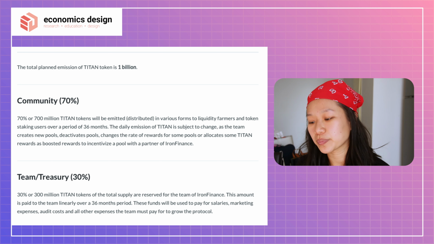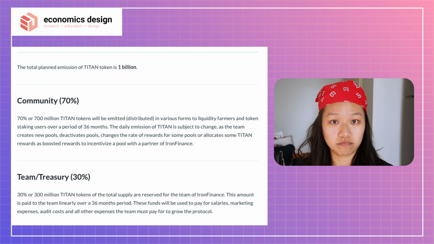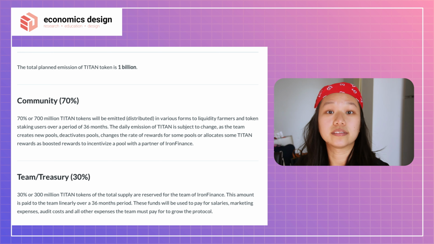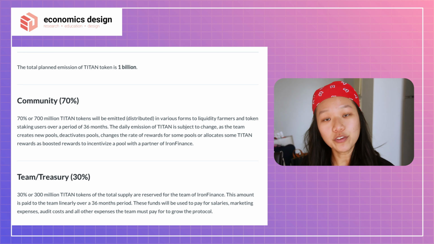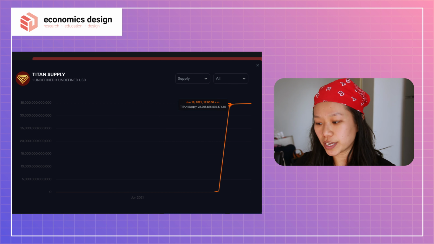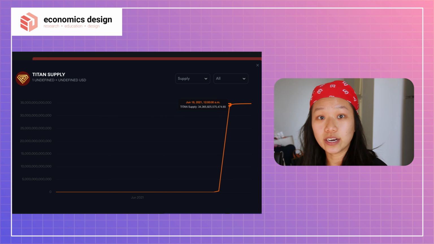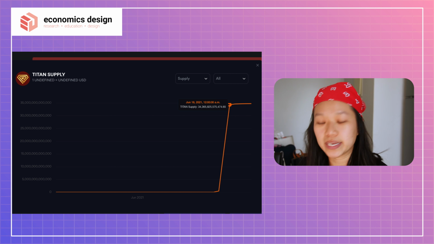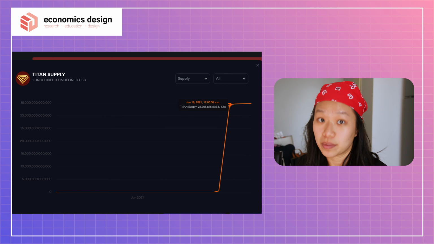Fine, fair enough. 70% is by community, 30% is by the team and treasury. Fair enough. That is what the system deems is right. Let's go for it. 1 billion tokens, remember that. Now, if you go and look into the Titan supply, what happened? Within the entire day of the 17th of June, you have this huge increase. Basically, by the end of the 17th of June, which is midnight of the 18th of June, there's basically 34 trillion tokens circulating.